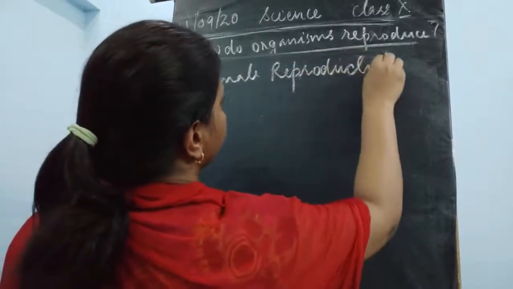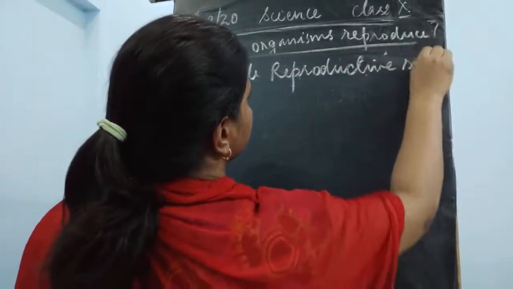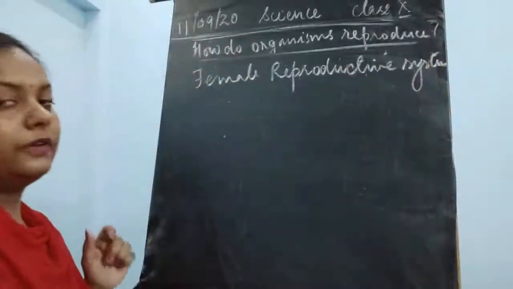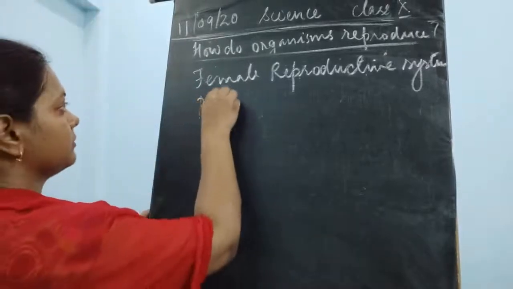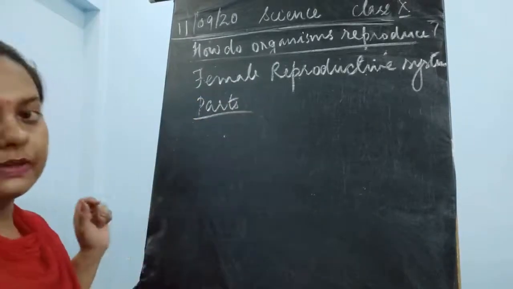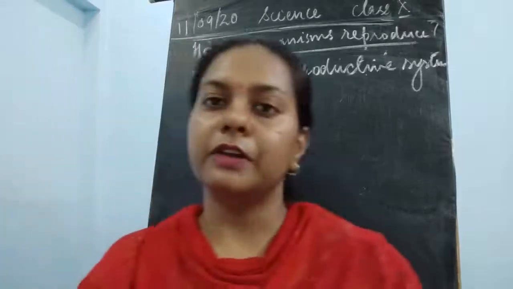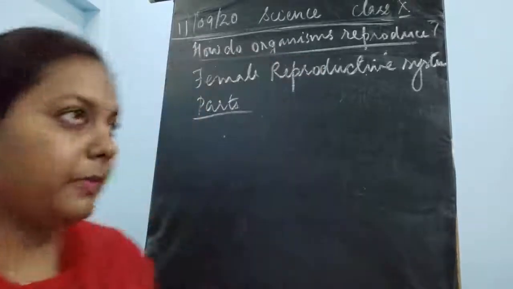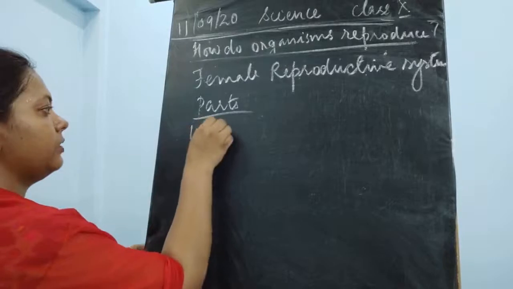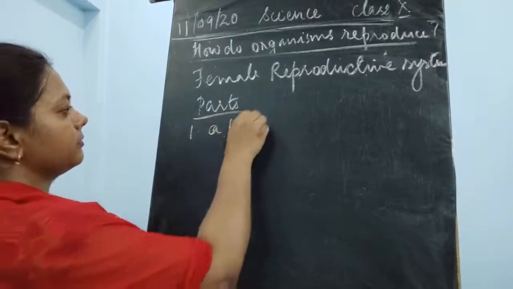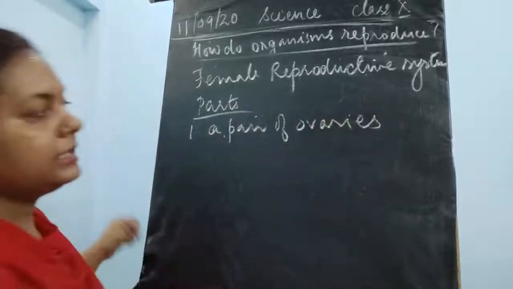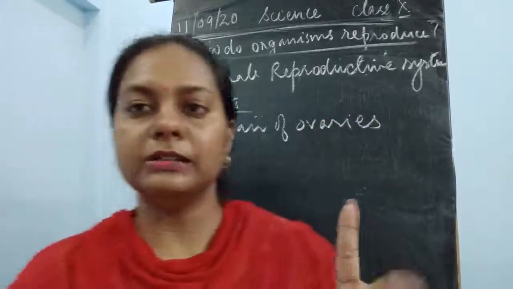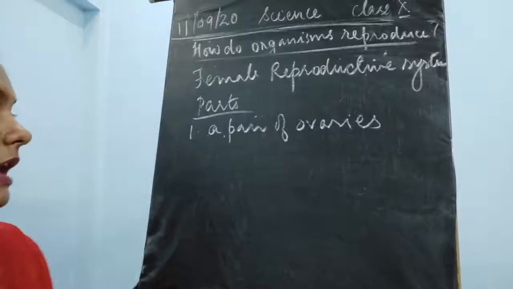Female reproductive system. Now we'll study this female reproductive system, which contains several parts. What are the parts of this female reproductive system? The first part is a pair of ovaries. Now it contains two ovaries. One pair means it contains two in number. The ovaries are two in number.